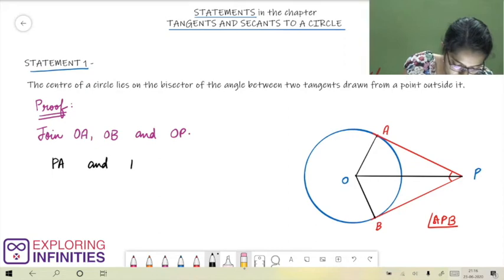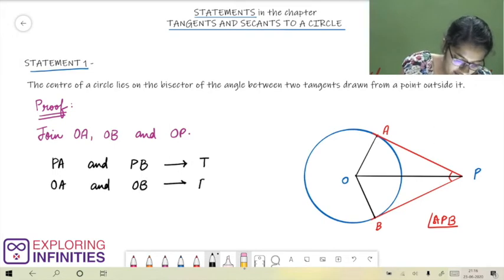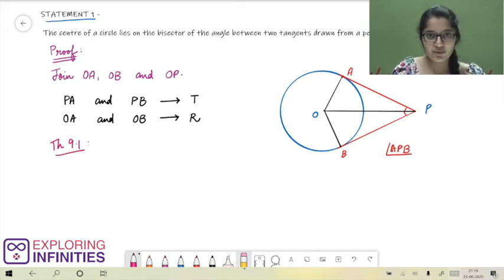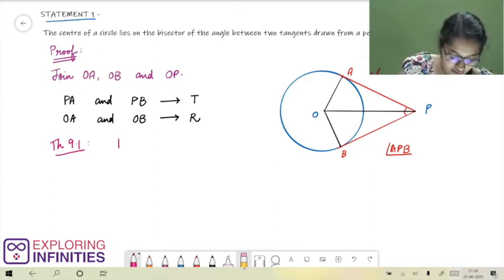PA and PB are tangents and OA and OB are radii. We learnt in theorem 9.1 that a tangent to a circle at any point is perpendicular to the radius passing through its point of contact. So tangent is perpendicular to radius at point of contact.